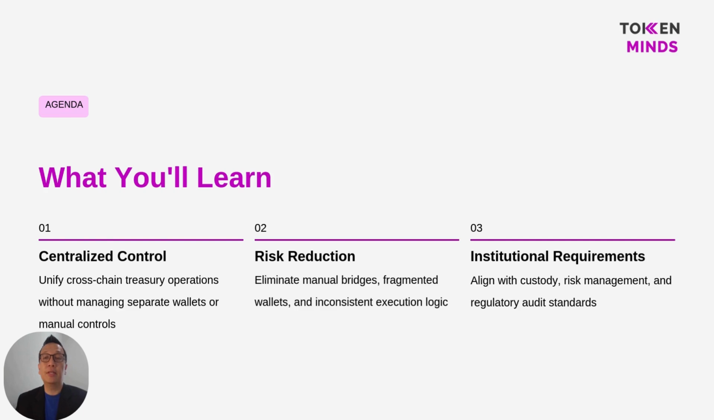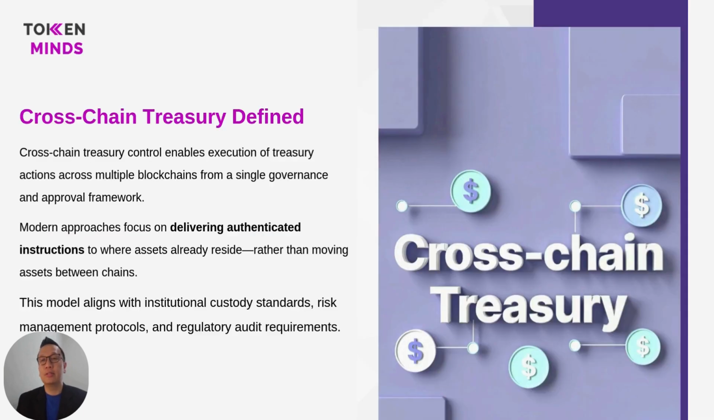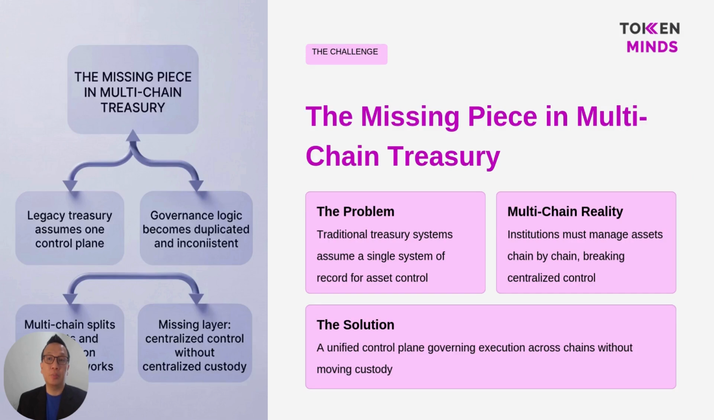Cross-chain treasury is not about moving assets between blockchains. It is about executing treasury decisions across multiple networks from a single governance and approval framework. Modern approaches send authenticated instructions to the chains where assets already exist. So instead of transferring custody through bridges, this design aligns much more closely with how institutions already manage custody, approvals, and audits.